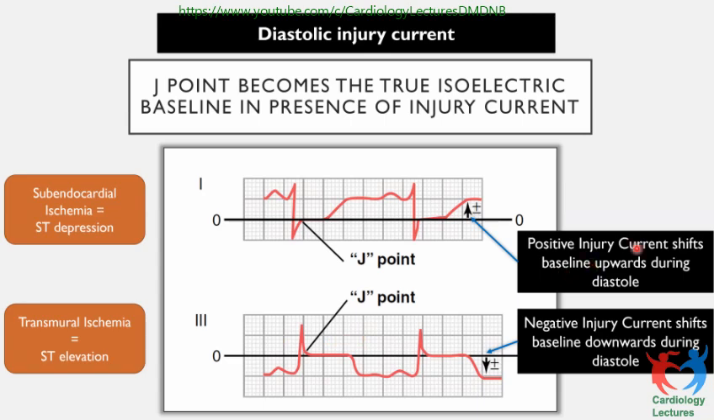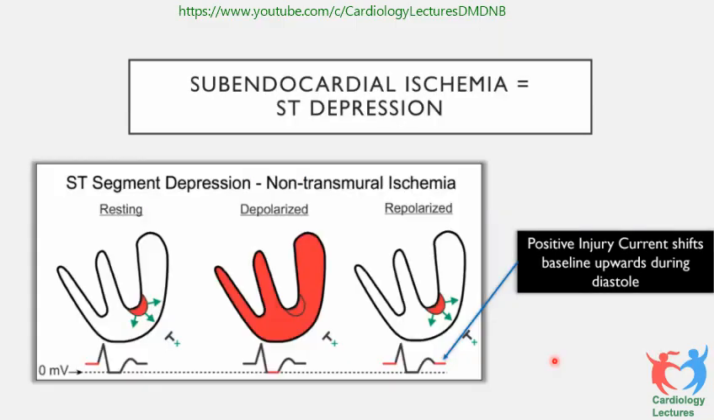The positive injury current shifts the baseline upwards during diastole. Negative injury current shifts the baseline downward during diastole. So this is the ST segment depression. This is subendocardial. This is resting. This is depolarized, so when the heart is totally depolarized, and this is repolarization. So this is ST elevation, and depression here and depression here.